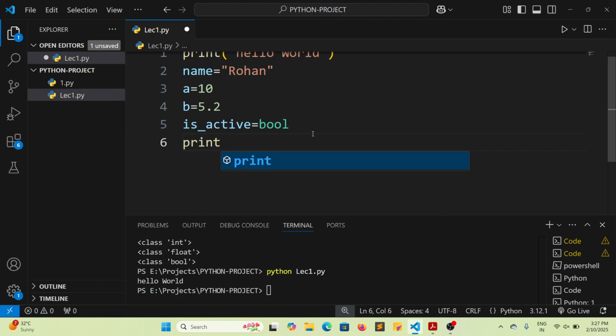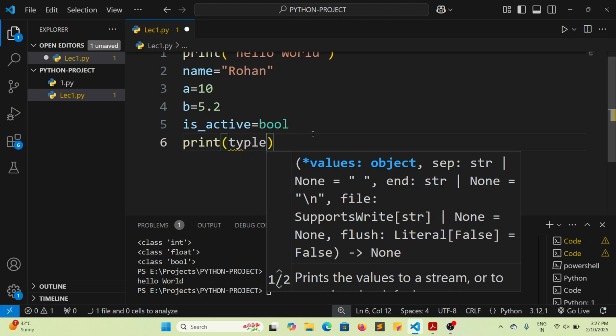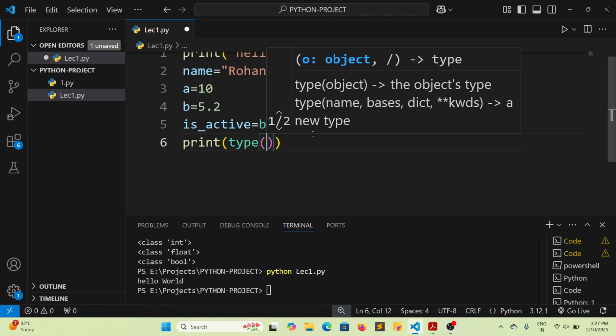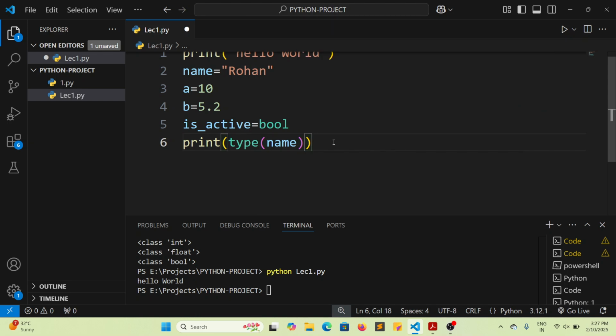So we have to write print. In the print you write type, and in brackets, let's say I want to know the type of the variable name. What is the syntax that I need to write? I'll print it. We want the type of the name variable. So the syntax will be print type and in brackets name.